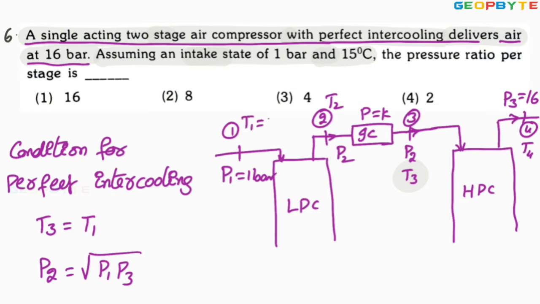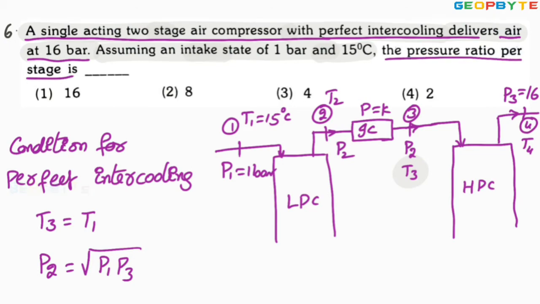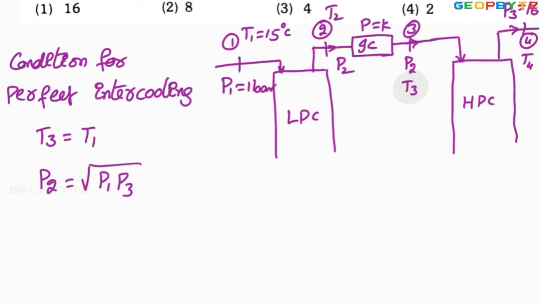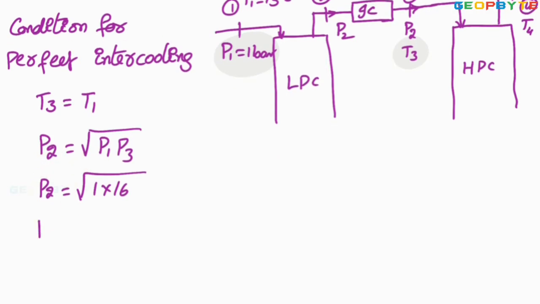The pressure ratio per stage: what is each stage pressure ratio? Since P2 equals root over P1 P3, with P1 equal to 1 bar and P3 equal to 16 bar, it is root of 1 into 16, root 16 equals 4.